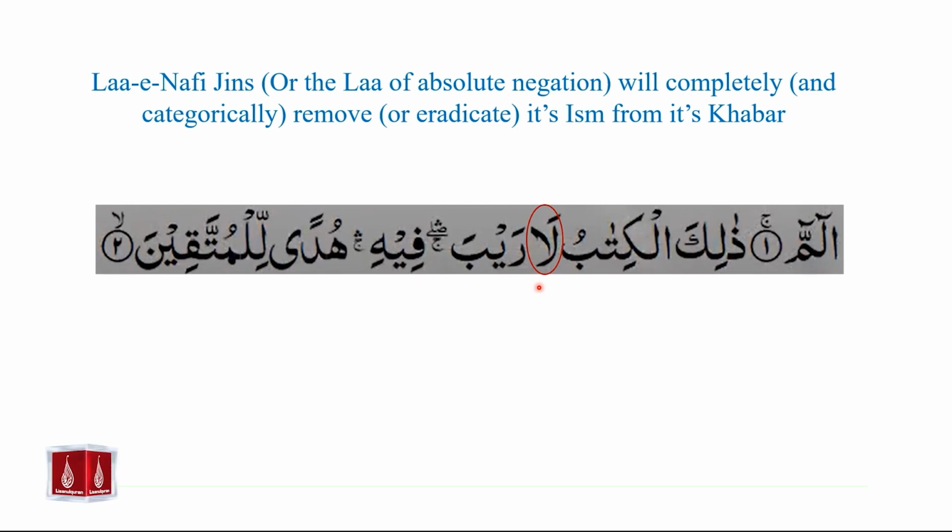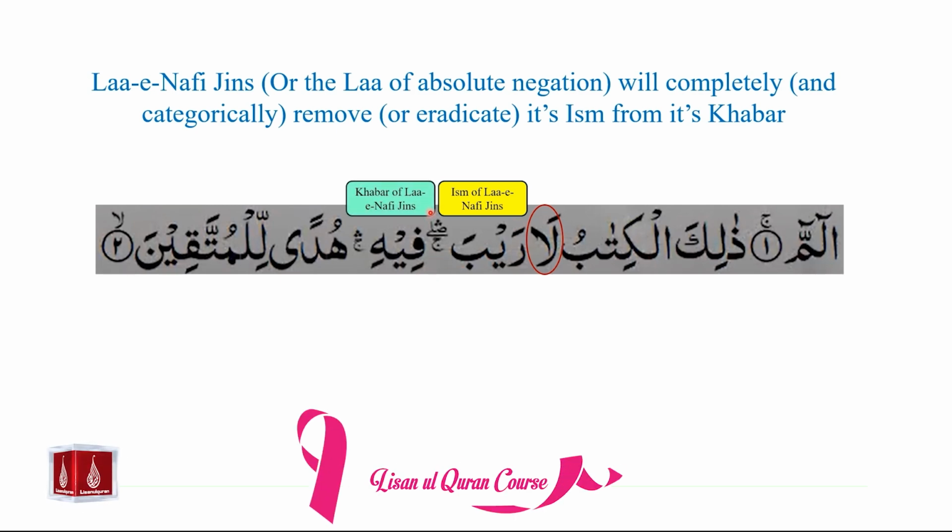We called it Laa-e-Nafi jins because it is followed by an ism, raiba, which is nakra (indefinite), it is mansoob, and it does not have tanween on it. In the case of la raiba fihi, raiba is the ism of Laa-e-Nafi jins. Fihi is the khabar of Laa-e-Nafi jins.